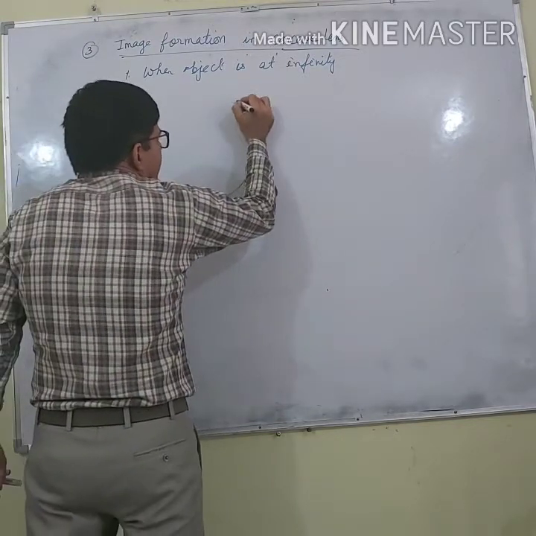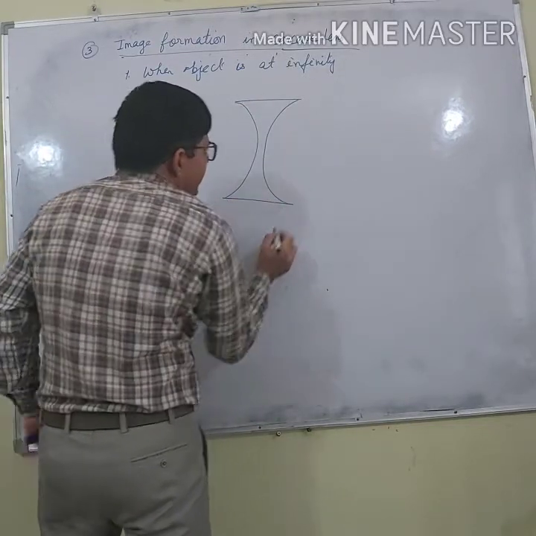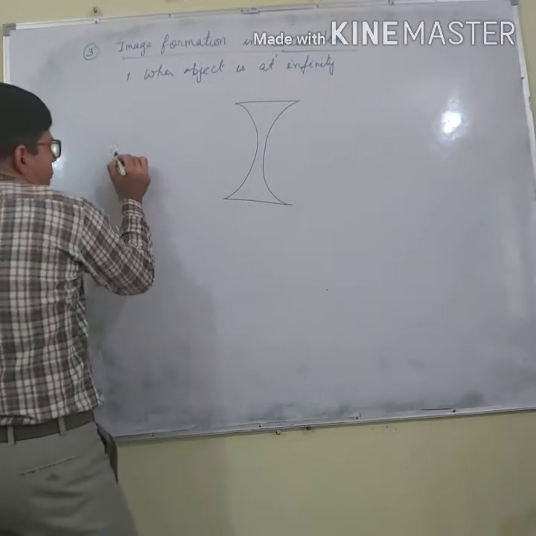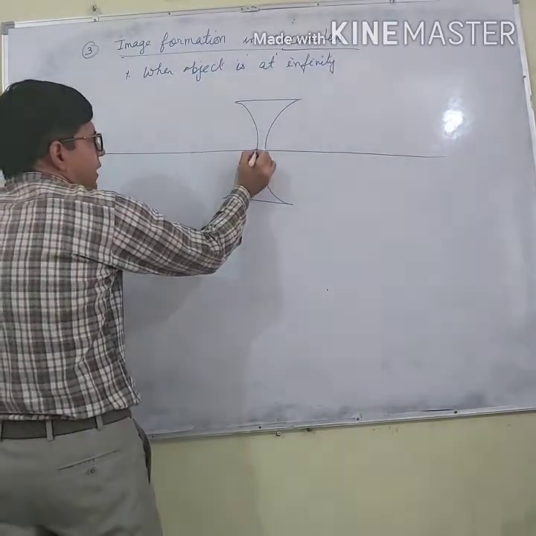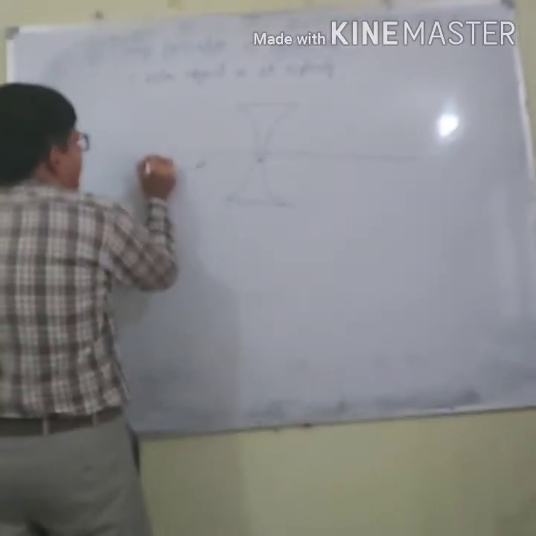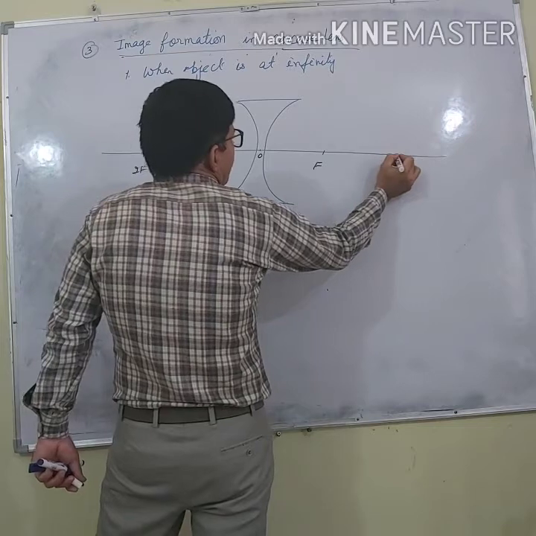Let us say this is the lens. What type of lens is it? Convex or concave? Concave. And this is principal axis. Optical center here, F, 2F, F, 2F.